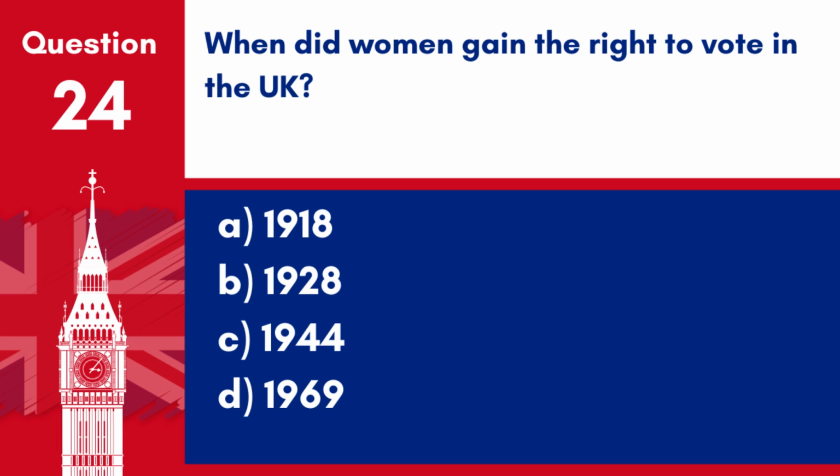Question 24. When did women gain the right to vote in the UK? A. 1918. B. 1928. C. 1944. D. 1969. Answer: A. 1918. Women gained the right to vote in the UK in 1918.